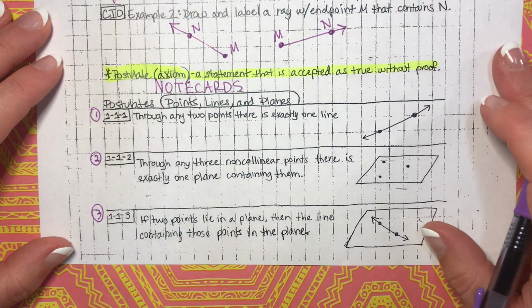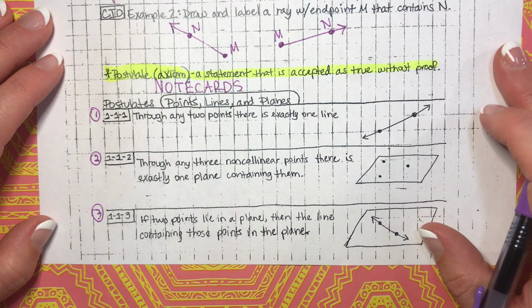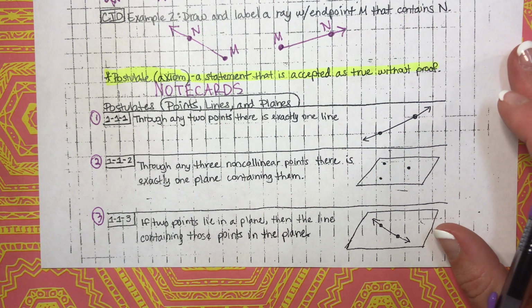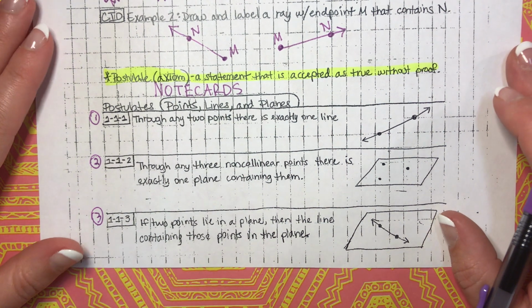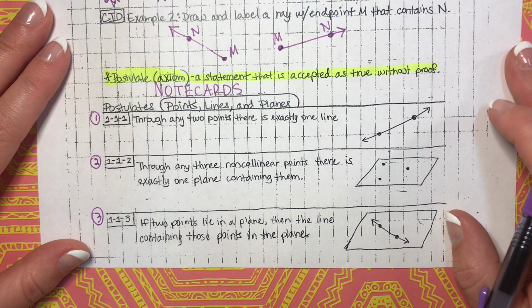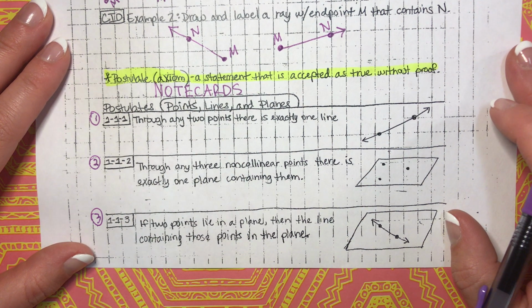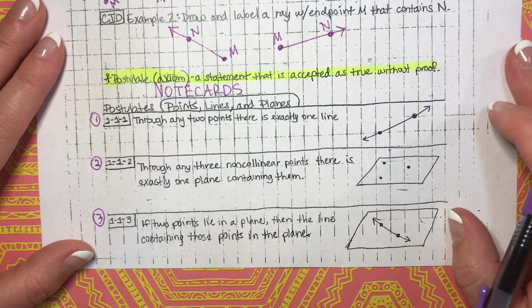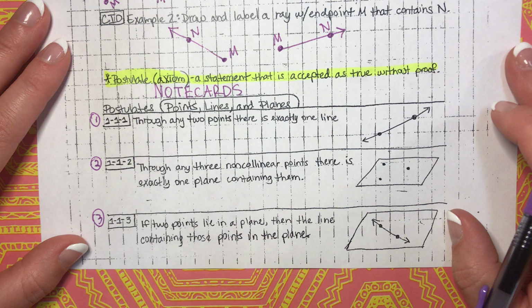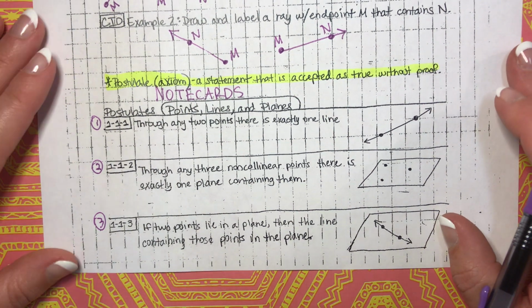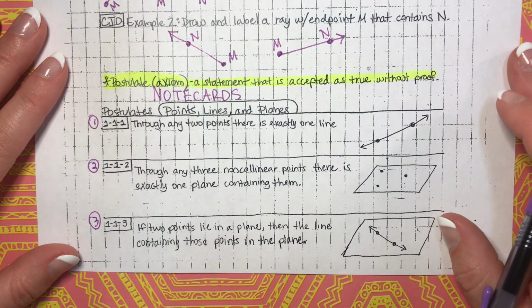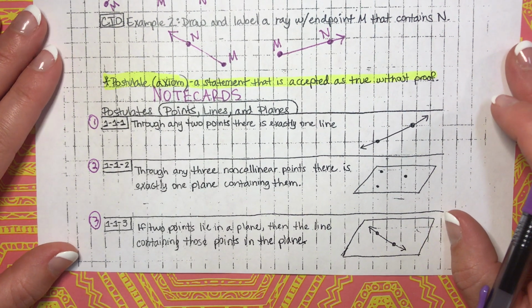These are something that you need to have with you. You need to go over these so that you're able to commit these to memory, because the more familiar you become with postulates and theorems, the easier this class is going to be. If you don't put in that time, then all of the problems that you're going to try to do are going to be very difficult because you're not going to remember it. So you need to go through and study these things and commit them to memory. It's vital for being successful in this class. Maybe some of you aren't used to doing that, but you're going to have to change if you want to be successful in this course.